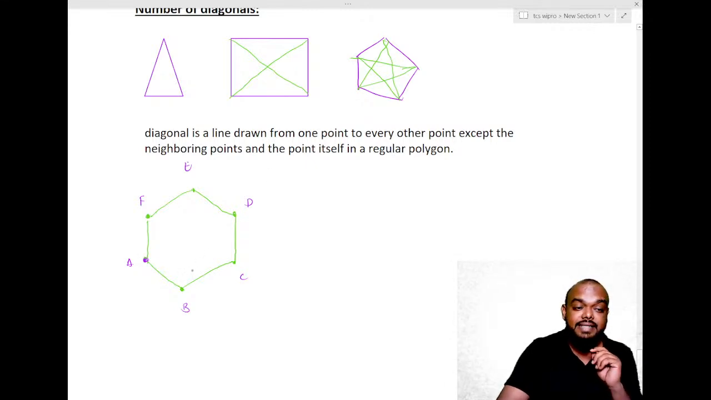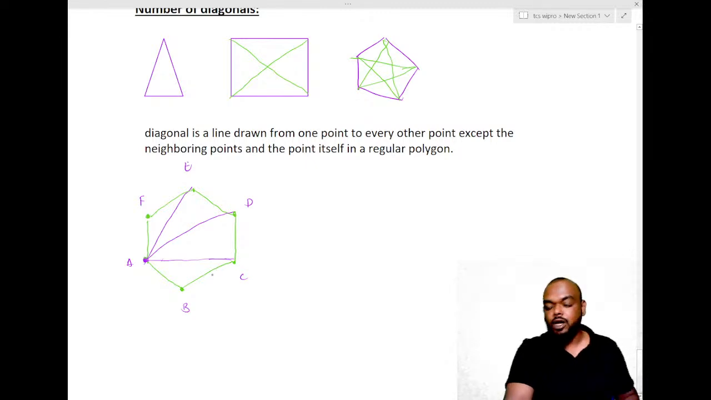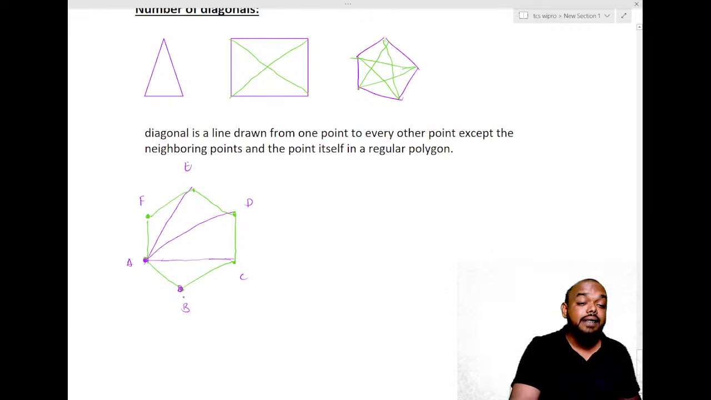So how many diagonals will I get? If I draw A to E, one diagonal, A to D, one diagonal, A to C, one diagonal. 3 diagonals are there from A. Likewise from B, I can't draw to A, C and B itself. So how many diagonals can I draw from B?